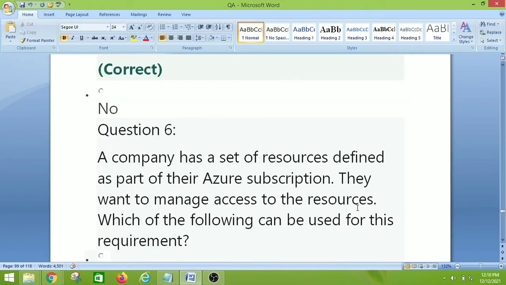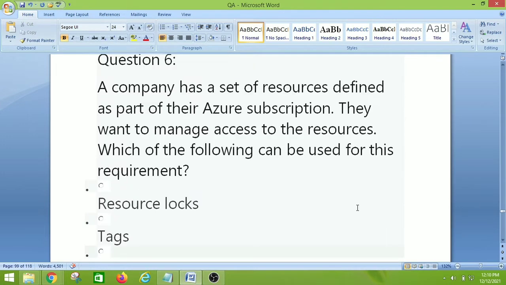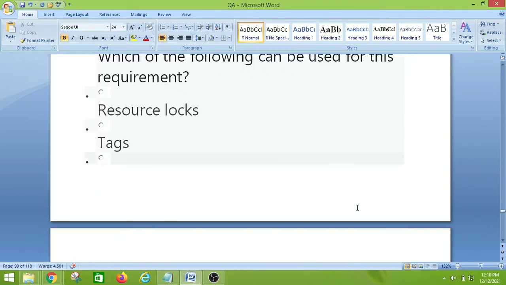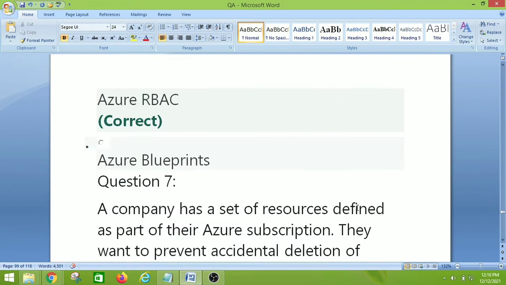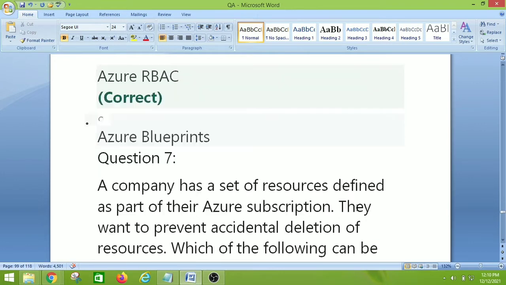A company has a set of resources defined as part of their Azure subscription. They want to manage access to the resources. Which of the following can be used for this requirement? So we have resource logs, tags, Azure RBAC, Azure Blueprints. So the right answer is Azure RBAC. So let's move on to the next question, that is question number 7.